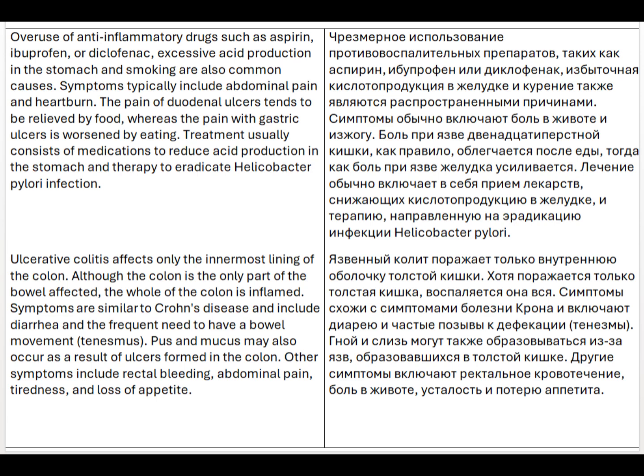Ulcerative colitis affects only the innermost lining of the colon. Although the colon is the only part of the bowel affected, the whole of the colon is inflamed. Symptoms are similar to Crohn's disease and include diarrhea and the frequent need to have a bowel movement, tenesmus. Pus and mucus may also occur as a result of ulcers formed in the colon. Other symptoms include rectal bleeding, abdominal pain, tiredness, and loss of appetite.